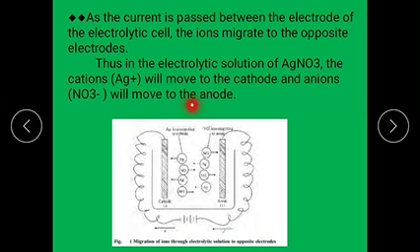We observe this in the electrolytic cell.